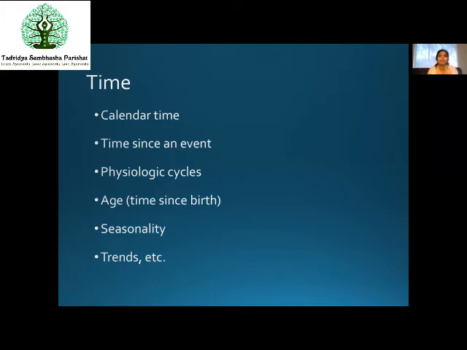Then age, whether childhood diseases or geriatric diseases. Then seasonality, whether the disease is a seasonal one, like every rainy season you get malaria, you get cholera. Then, are there any different trends as well? Like in the year there are some dips and ups for the diseases. So let us understand this in a little bit of detail.